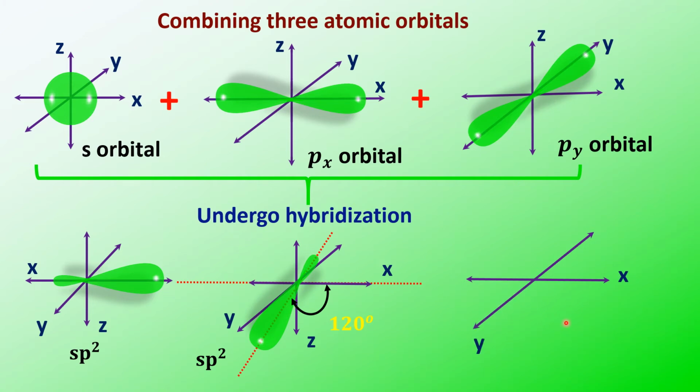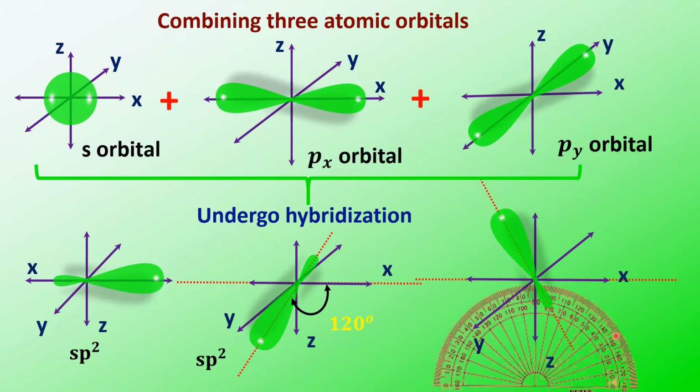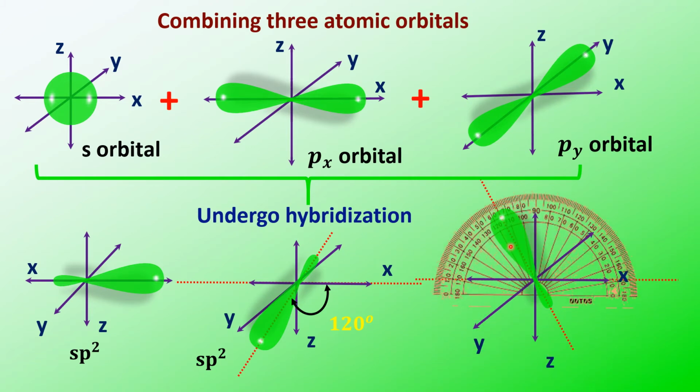X-axis, y-axis, z-axis. This is the third hybrid orbital. So if the sp2 hybrid orbital is made to combine with this, you will have an angle of 120 degrees like this.